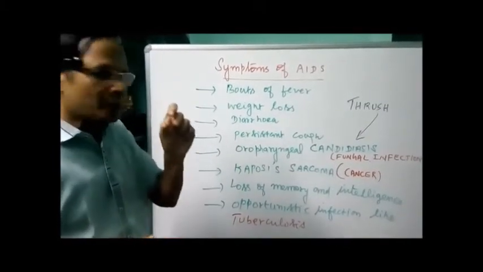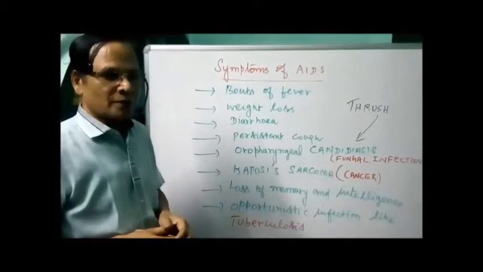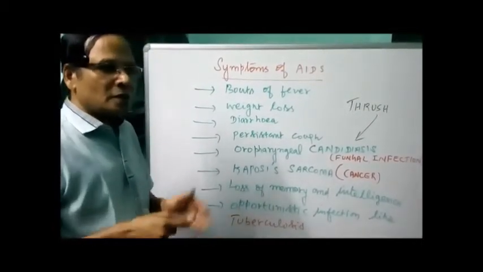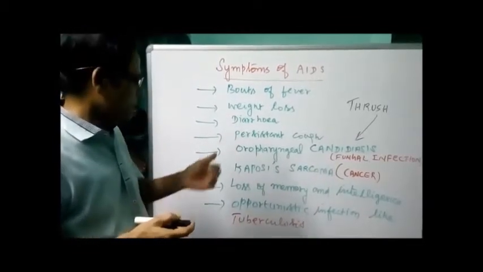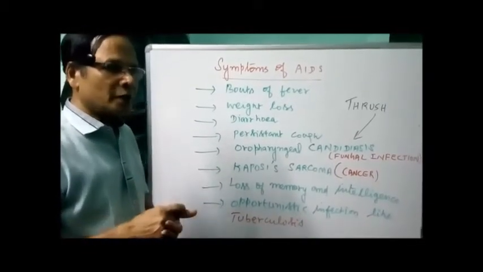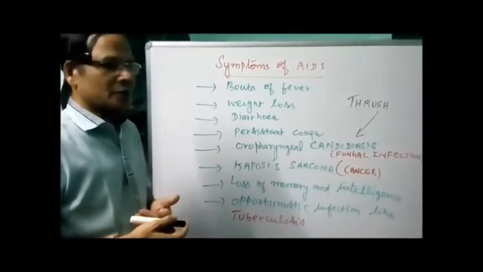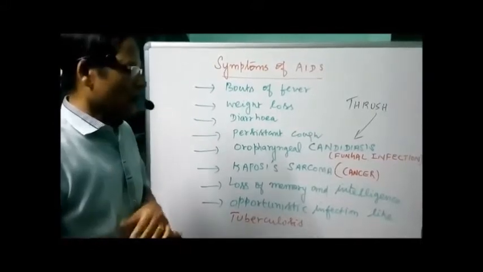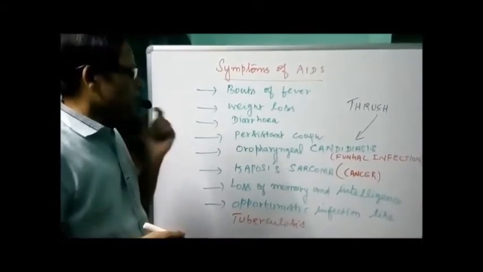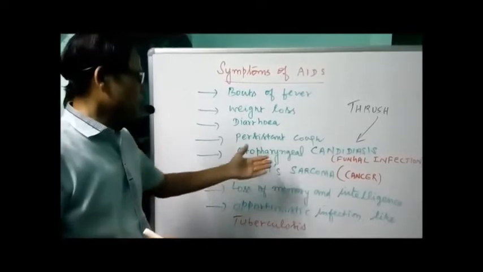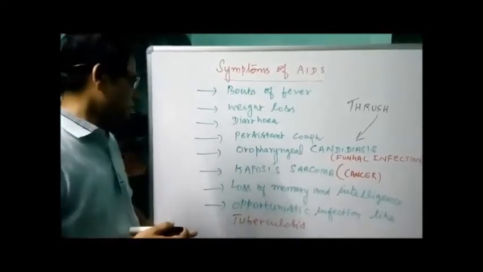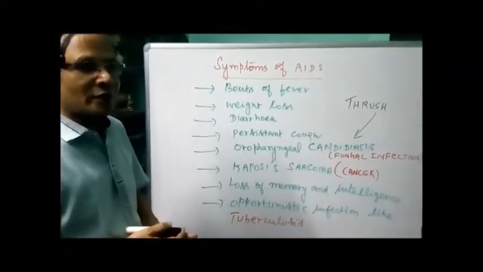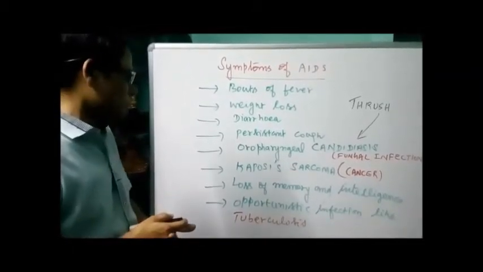A peculiar type of sarcoma in the connective tissues, called Kaposi's sarcoma. Normally a sarcoma has certain symptoms, but in the case of an AIDS patient, it has different symptoms. It causes complex patches on the chest region, the neck region, and in and around the mouth. That is Kaposi's sarcoma, a kind of cancer in the connective tissues. Loss of memory and intelligence: as the brain cells are affected, loss of memory and intelligence occur.